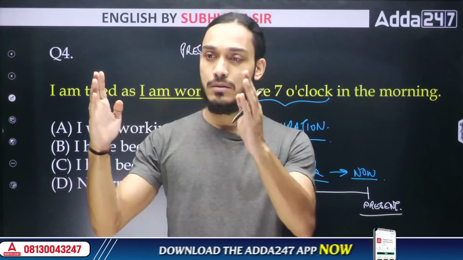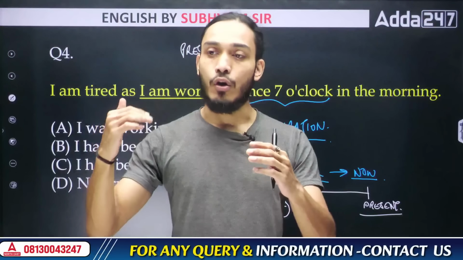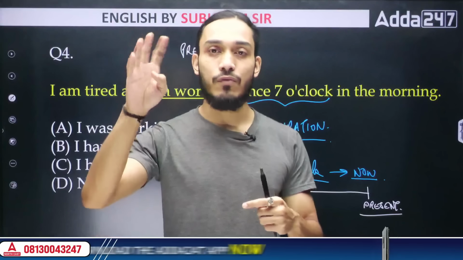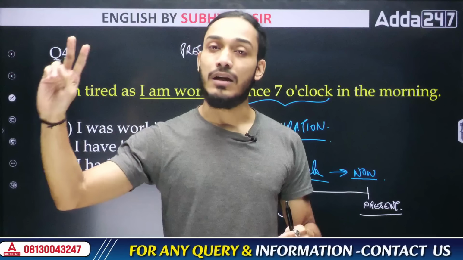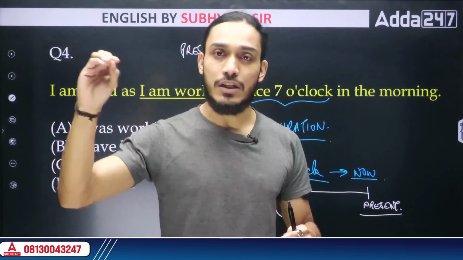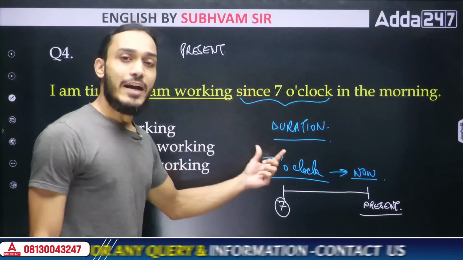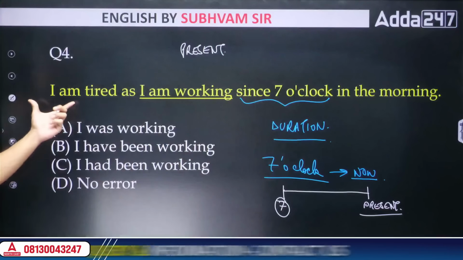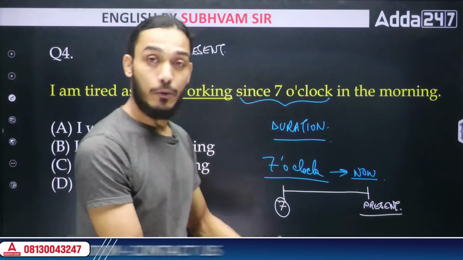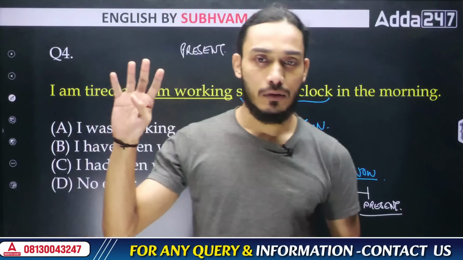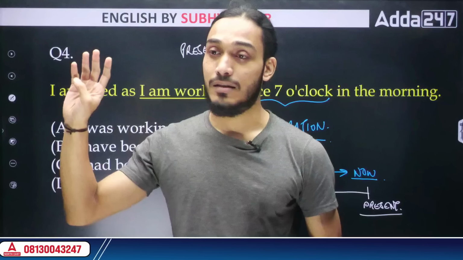If we divide tenses on the basis of time, we get past, present, future. Now, if we divide the tenses on the basis of what we are trying to express in the sentence, then we get 4 different types. Apart from 3 time periods, we get 4 types. What are the 4 types? Simple tense, continuous tense, perfect tense, and perfect continuous tense. Each of them has its own usage, right? If you are trying to focus on the duration, since this sentence, as you see, is trying to give you the information of the duration of the work that is being done till now, we have to use which of these 4 types of tenses? We have to focus on the perfect continuous tense, the 4th type of tense.